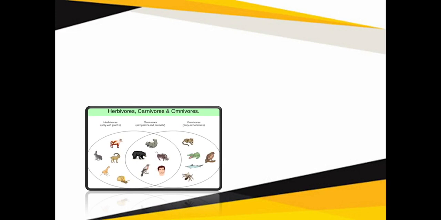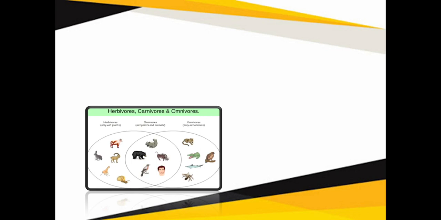So on one side of the circle in the Venn diagram, you can see rabbit, cow, deer, giraffe. All these are grass-eating animals, so they are called herbivores, as they eat only plants. And on the right side of the circle you can see tiger, crocodile, which eat only the flesh, only the meat, so they come under the category of carnivores.